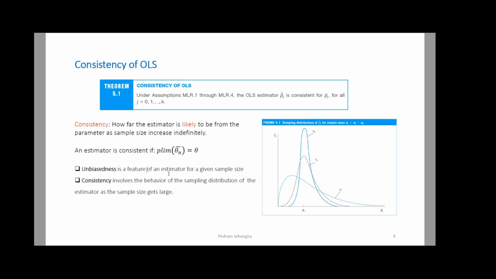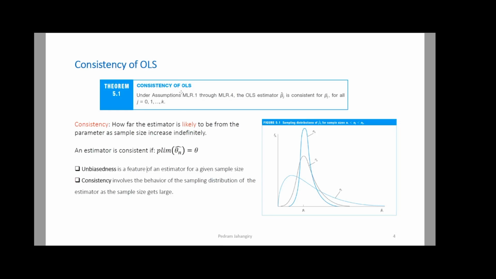Now, when you're doing this sampling, if the sample size is fixed, we can say something about unbiasedness. But if you increase the sample size, imagine you're God, you observe everything, you have the luxury to see the full data set, let's say millions of records, and then you start with a sample size of 100 and calculate your beta hat 1, and then increase the sample size to 1,000, to 10,000, to 20,000, to 100,000, etc. So that's where the distribution of beta hat j depends on the sample size as well, right? And we're going to say that there's a property.